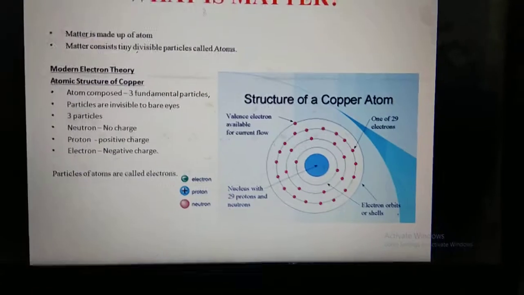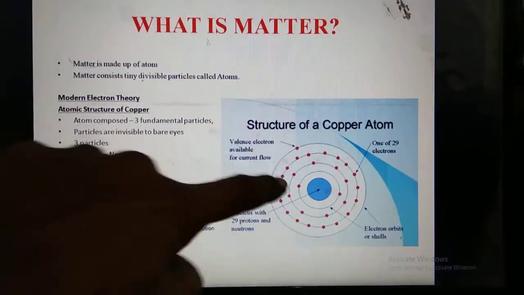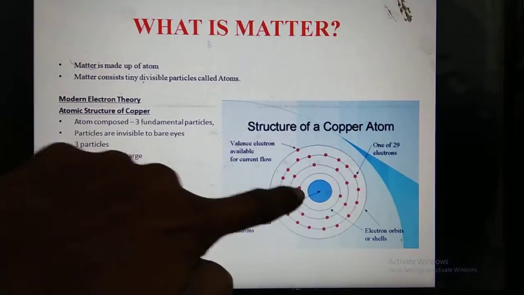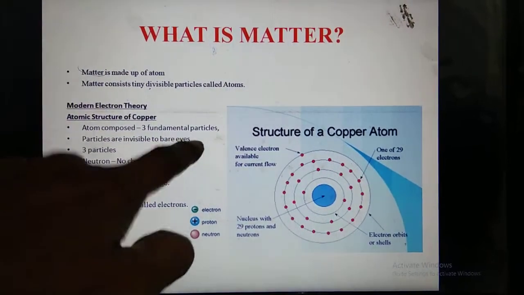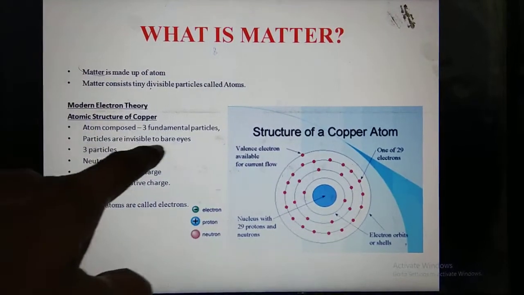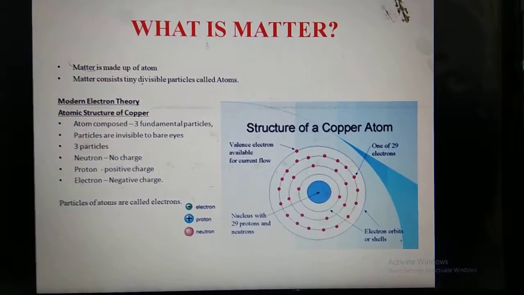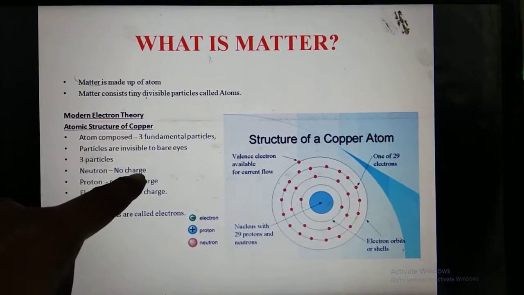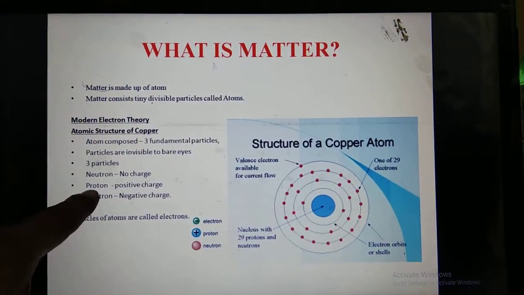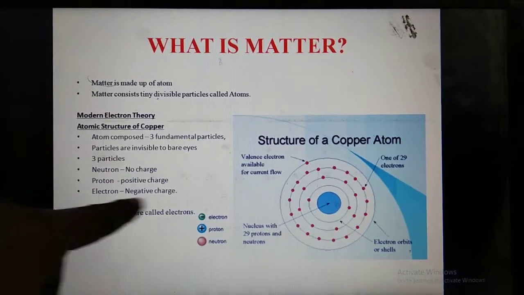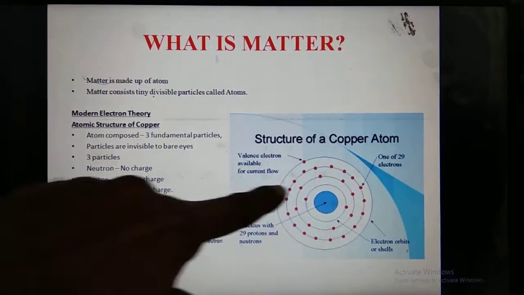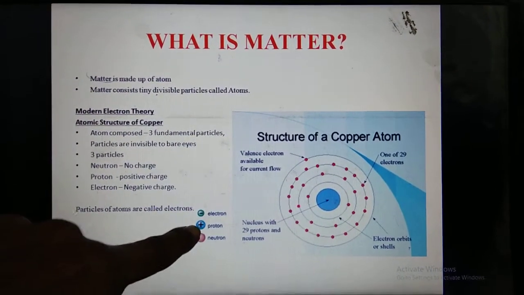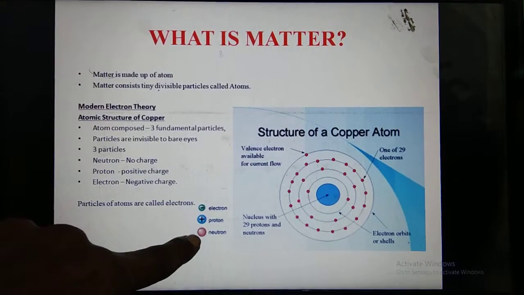So please listen carefully. If you observe this figure, in the atomic structure of copper, an atom is composed of three fundamental particles, which are invisible to bare eyes. The three important particles are: neutron, which has no charge; proton, which has positive charge; and electron, which has negative charge.